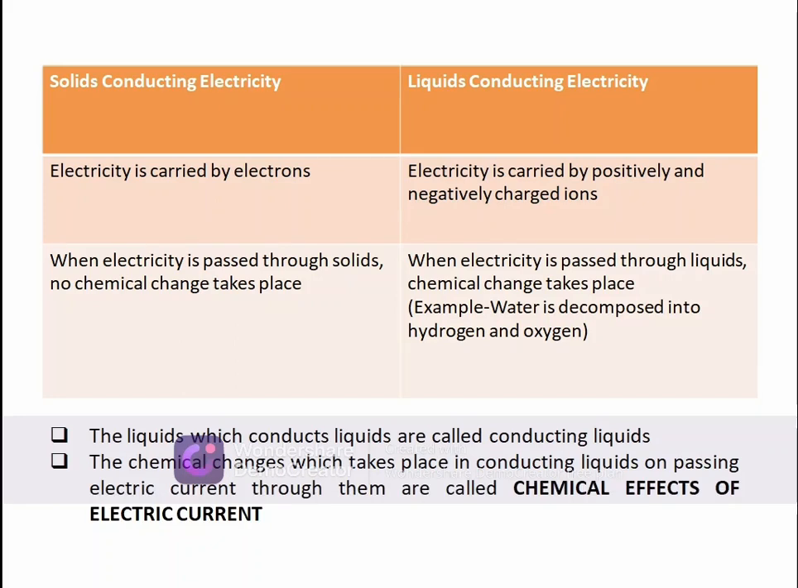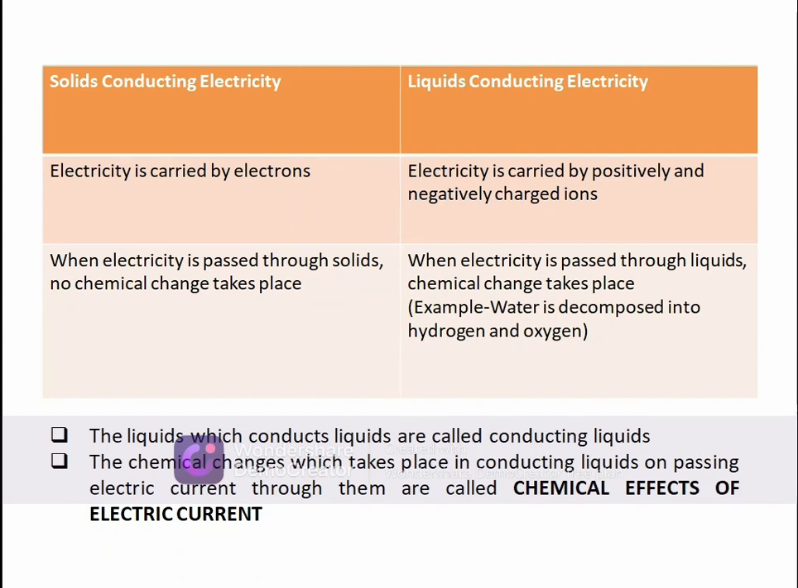But in the case of liquids, the electricity is carried by ions. These ions are of two kinds, positive charge and negative charge. These ions allow the electric current to pass through the liquid. With the help of these ions, electricity is carried in the liquid. And in solids, when electricity is passed through, no chemical change takes place. But when electricity passes through a liquid, a chemical change takes place.